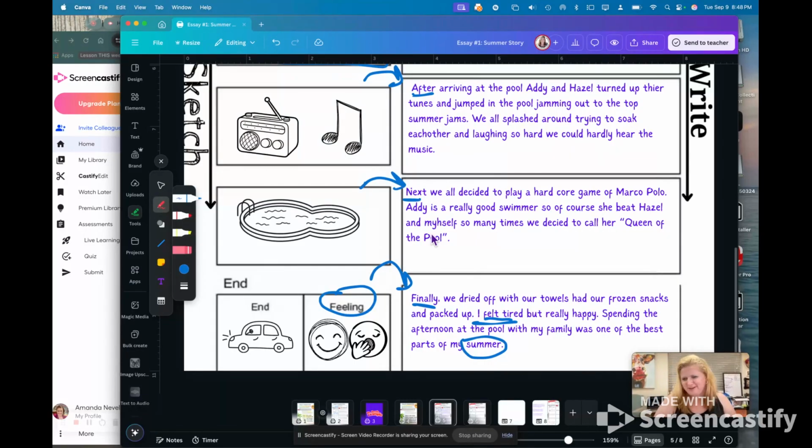Please do not write exactly what I wrote, but use it to help you think. I know you guys did some really cool things last summer. Could be last summer, could be the summer before. Tell me about it. This is your chance to share your story and what happened to you and be descriptive and use all those good words.